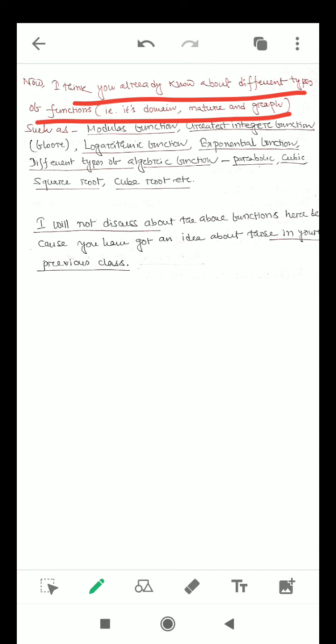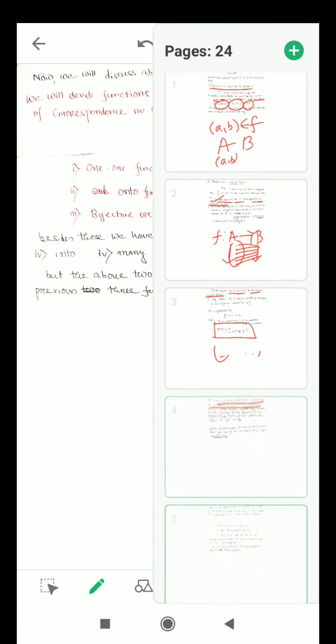Ultimately these are nothing but functions which have a certain domain and a certain codomain. So go through this chapter very carefully and build a strong notion of it. Just remember the standard graphs of the different types of standard functions: the modulus function, greatest integer function, logarithmic function, and exponential function. Okay, so let's go to the next slide.